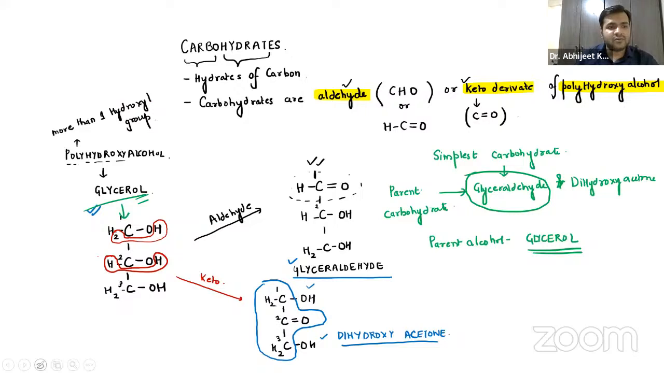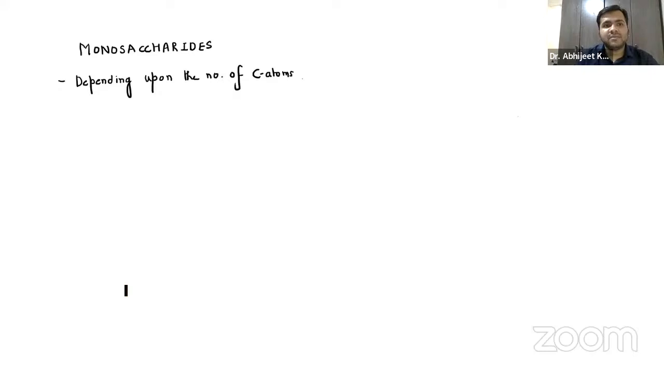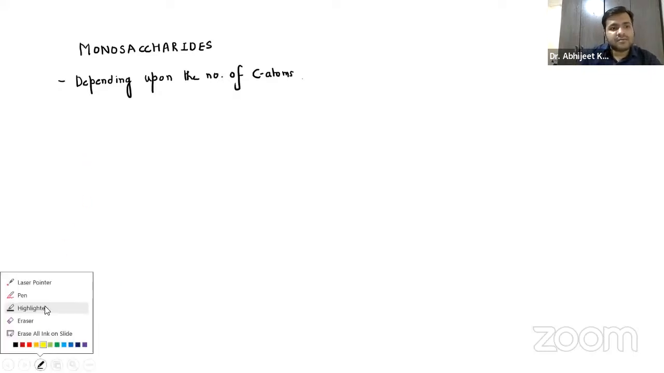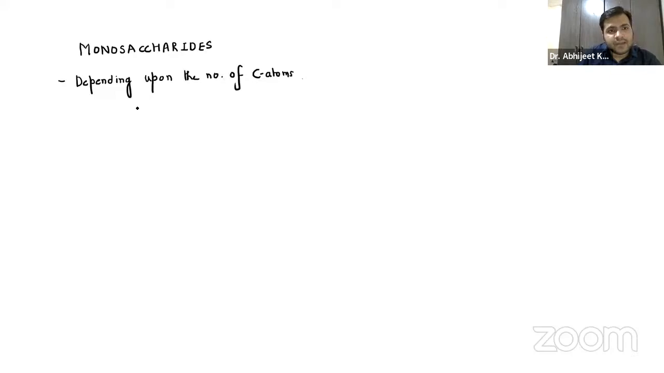Just try to see, guys. Depending upon the number of carbon atoms, the minimum carbon atom that we can take is 3, guys. I've already told you, the 3 carbon atoms. So we have 3 carbon atoms, we have 4 carbon atoms, we have 5 carbon atoms, and we have 6 carbon atoms.